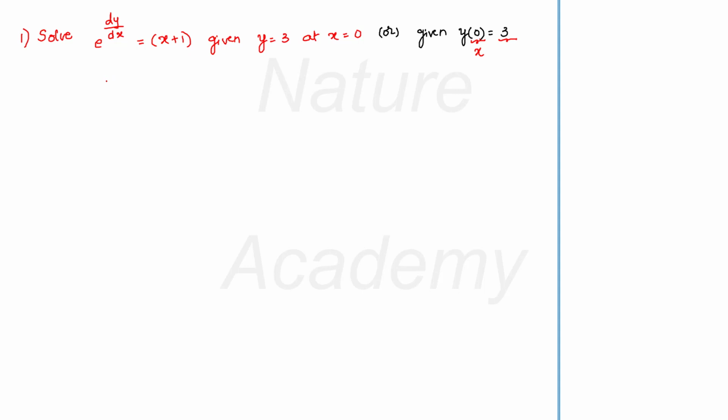Now to solve this differential equation, let us start with our first step. What is our first step? First step, we have to separate the variables. But this equation is not ready to separate the variables because we have an exponential on the left hand side. So whenever you have an exponential on the left hand side, you can just take log both sides and get rid of the exponential because it will get cancelled with the log as they are inverses of each other.